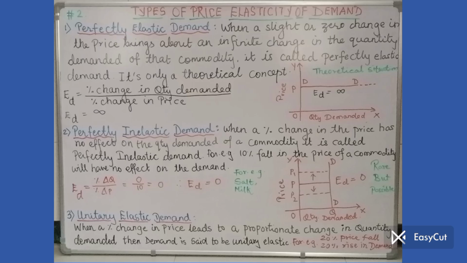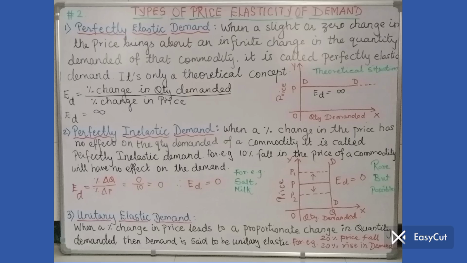Type number 1, first type, perfectly elastic demand. Now see, this can be understood in very simple language, as the word perfectly means totally, elastic means changeable. So it's totally changeable demand. That means the demand's response is very much responsive. Now let us directly go to the meaning. I have written the meaning on the board.